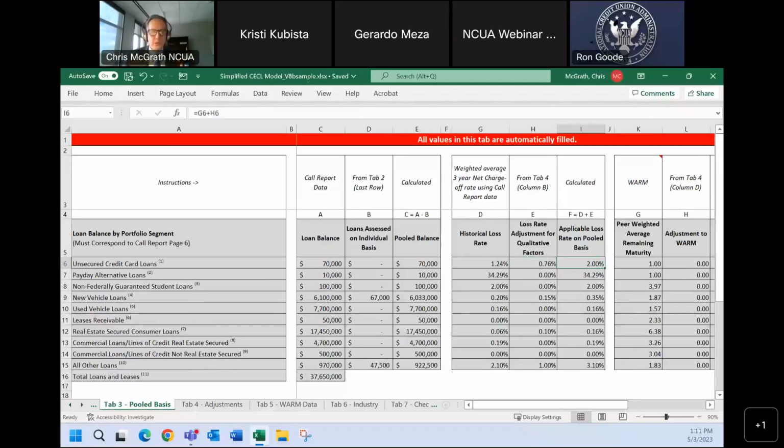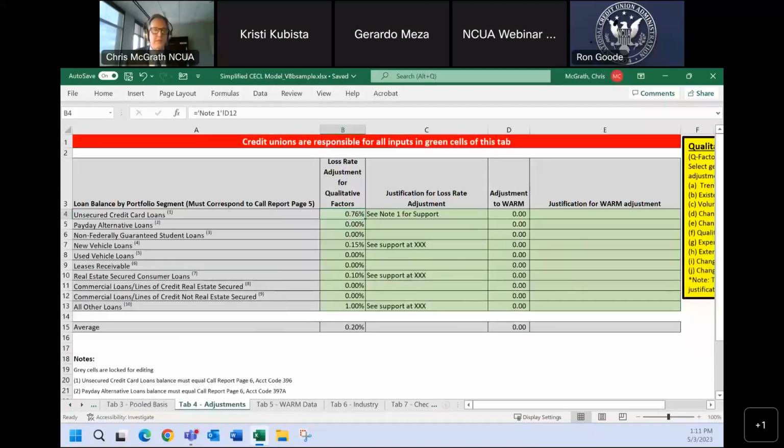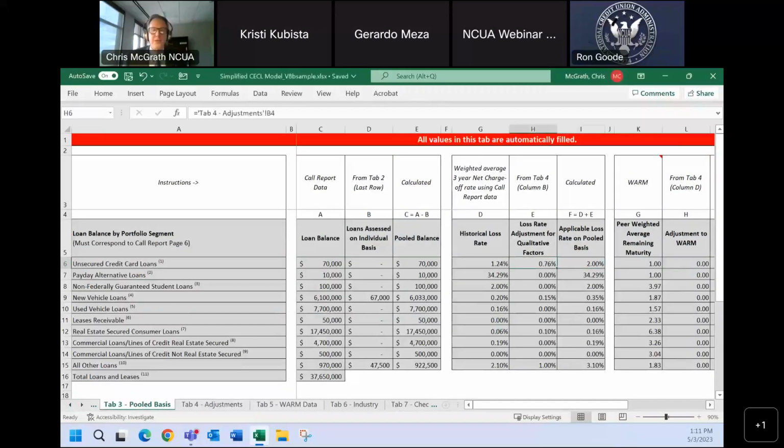So these historical adjustments, these qualitative adjustments, you should take a look at them and consider them for all your portfolio line items. Make sure that your estimated losses are your best estimate.